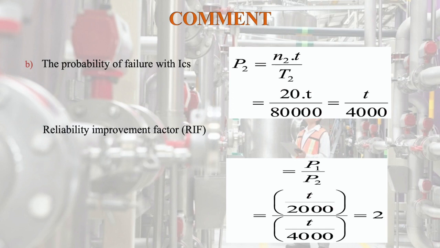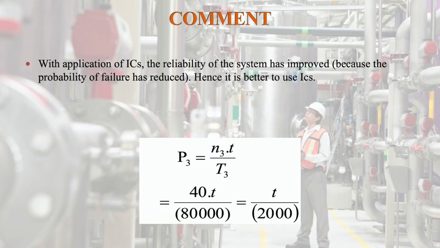What will be the reliability improvement factor? It is 2. So with application of ICs, the reliability of the system has improved because the probability of failure has reduced. Hence it is better to use ICs. The probability of failure with 40 transistors: again, if we keep 40 transistors instead of ICs, what will be the probability?